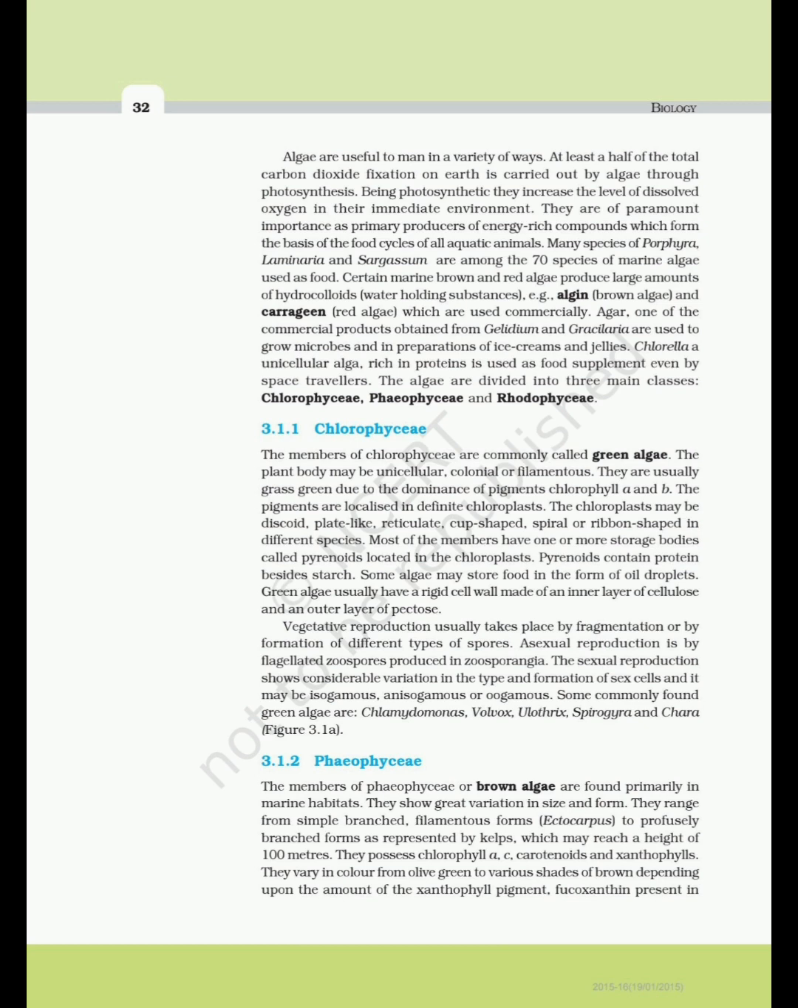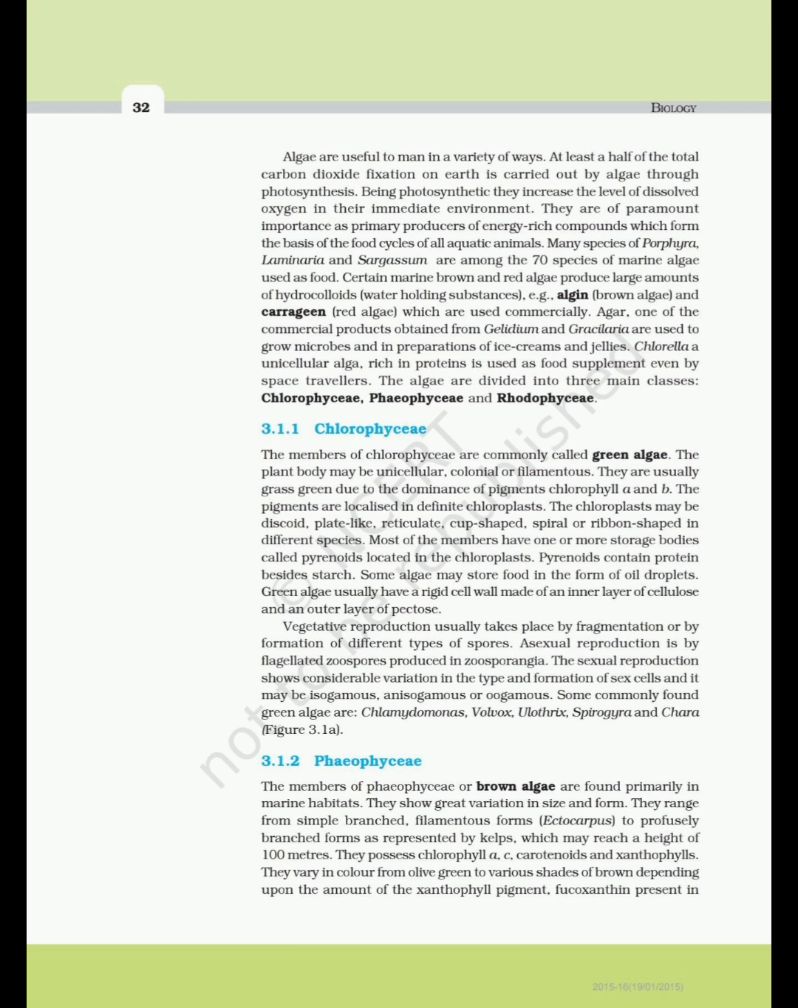Certain marine brown and red algae produce large amounts of hydrocolloids, water-holding substances, e.g., algin from brown algae and carrageenan from red algae, which are used commercially. Agar, one of the commercial products obtained from Gelidium and Gracilaria, is used to grow microbes and in preparations of ice creams and jellies. Chlorella, a unicellular alga rich in proteins, is used as a food supplement even by space travelers. The algae are divided into three main classes: Chlorophyceae, Phaeophyceae and Rhodophyceae.